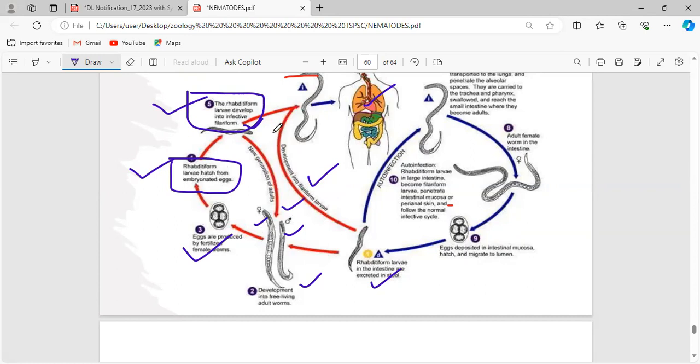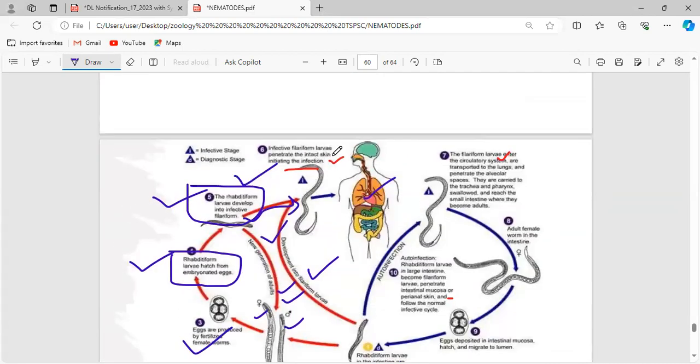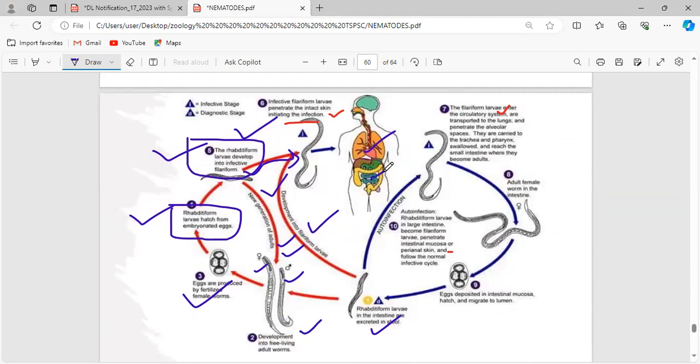From the rhabditiform, it will develop into the filariform larva. And in case of filariform larva, two happenings will be possible. One, it can enter into the host and reach the intestine, and there it will attain sexual maturity. And a new generation of adults can also be possible. Clear? Now, if it enters into the body of the host, it will reach the human intestine.